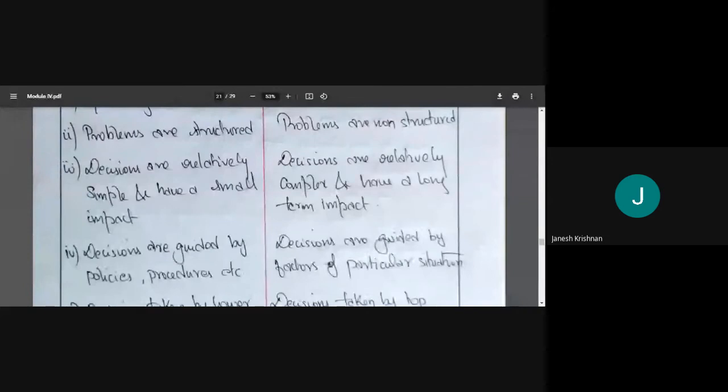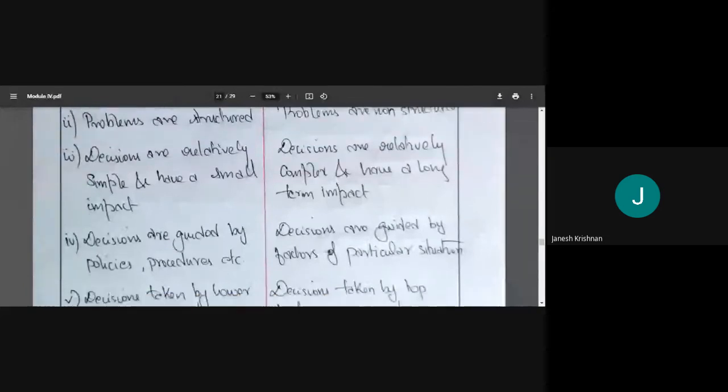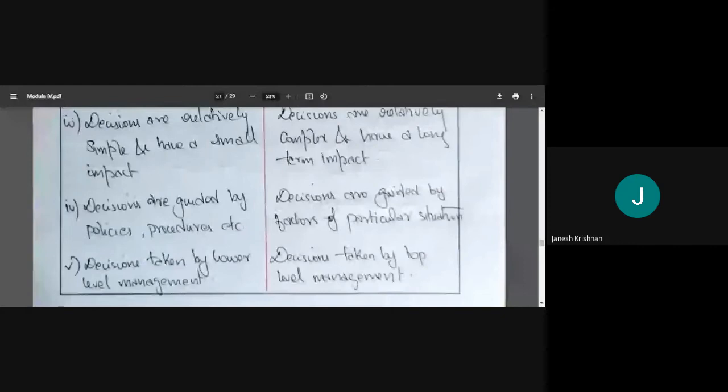What the situation tells us, we'll be doing accordingly. Programmed decisions are made by lower level managers because it's repetitive in nature, so we know. But in top level management, we have non-programmed decisions because we don't know. We have no solution.